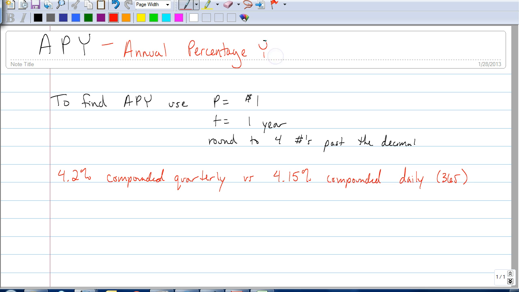What the annual percentage yield does is it helps us see which is going to be a better interest rate. Because if you have $10,000 and you're going to put it into a savings account, you know that you're going to be earning interest, and over the course of a year, it's going to be worth more at the end of that year than it was at the beginning. Each of these would be a good situation, but we want to know which one would be better. The annual percentage yield tells us what the actual annual percentage rate would be if it's compounded quarterly or daily, because it's going to be more than the percentage that they advertise.